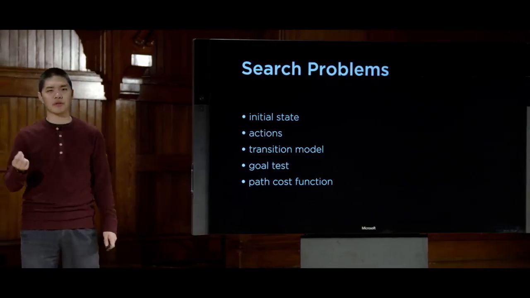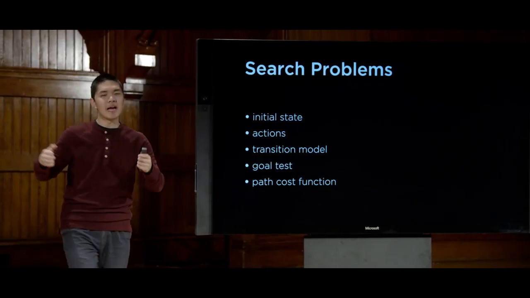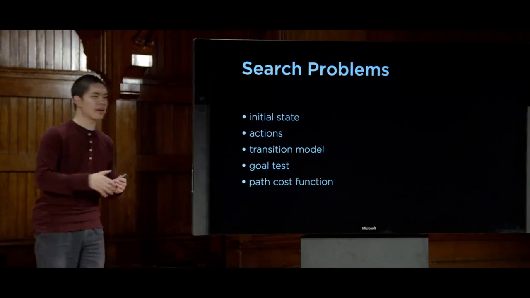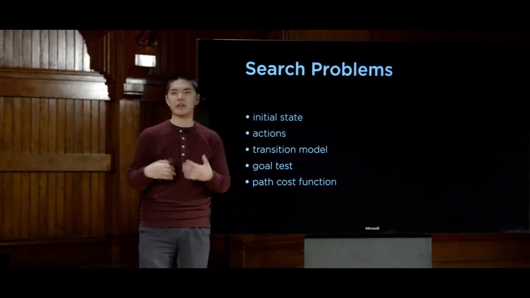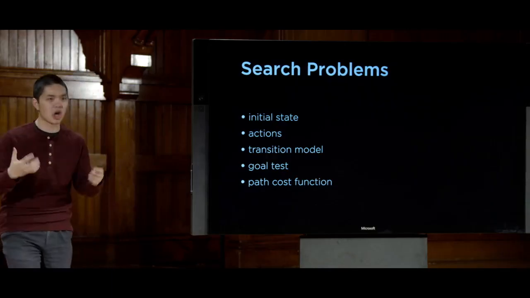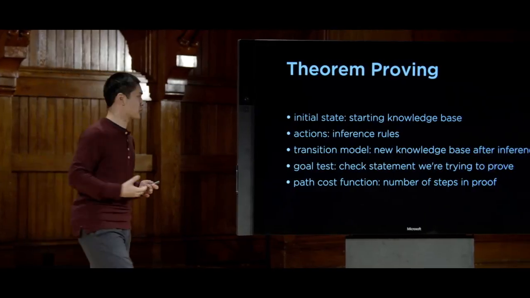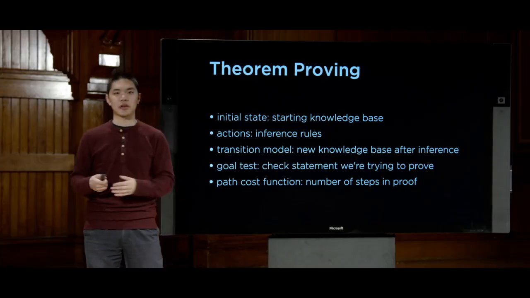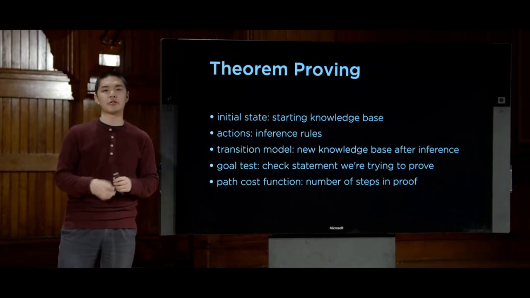Now that we have these inference rules that take some set of sentences in propositional logic and get us some new set of sentences in propositional logic, we can actually treat those sets of sentences as states inside of a search problem. So if we want to prove that some query is true, prove that some logical theorem is true, we can treat theorem proving as a form of search problem. I can say that we begin in some initial state, where that initial state is the knowledge base that I begin with, the set of all of the sentences that I know to be true.